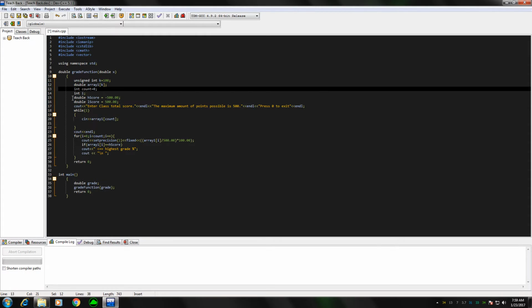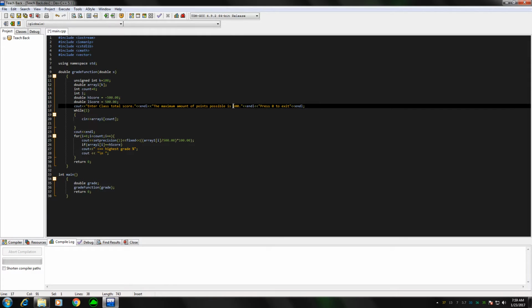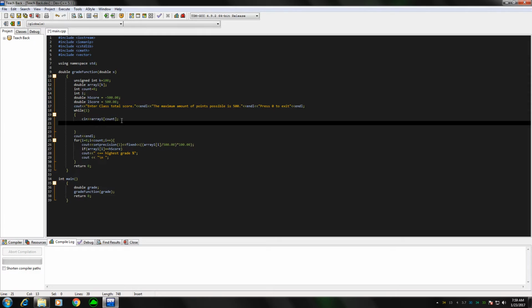Then right here we already set our high score and our low score from -500 to 500. The reason why 500 is that our maximum score is going to be 500. Anything above that will not count, and that's what we have our counter for, to prevent that from going inside of our array. And anything below 0 will also not be counted. So on this step, let me show you guys how to complete this program.